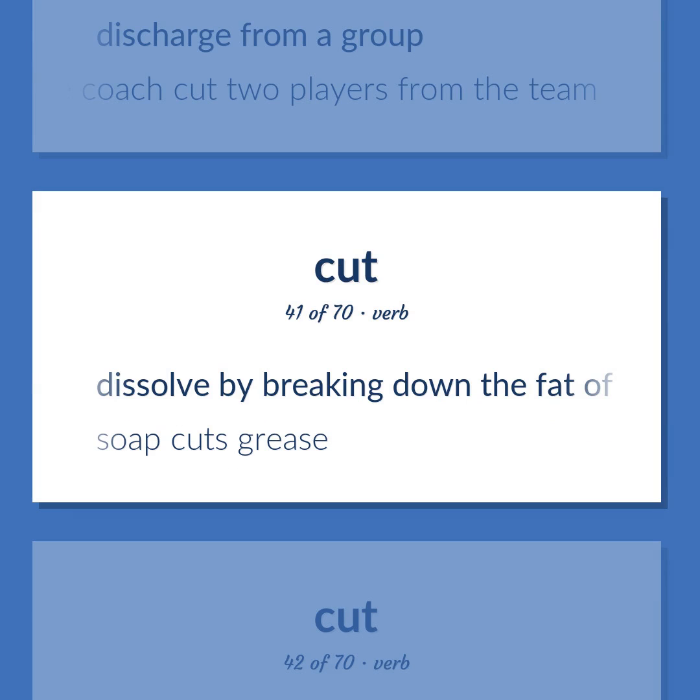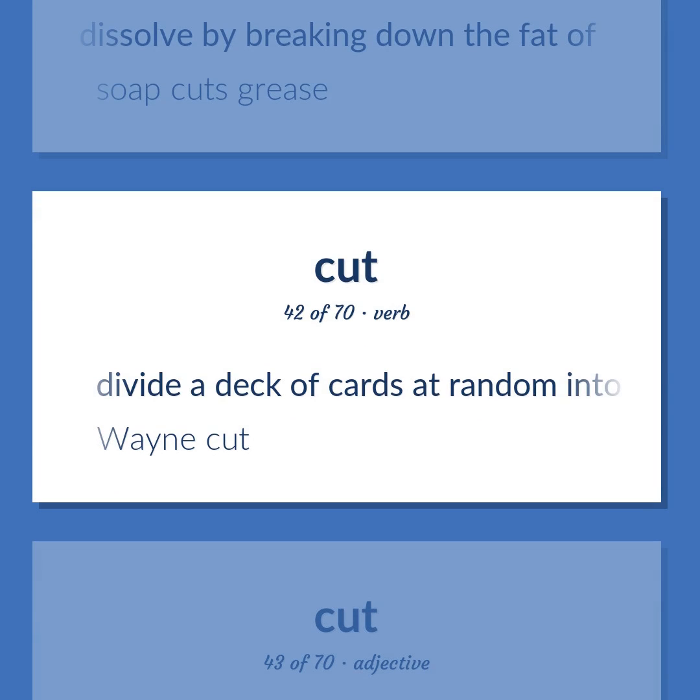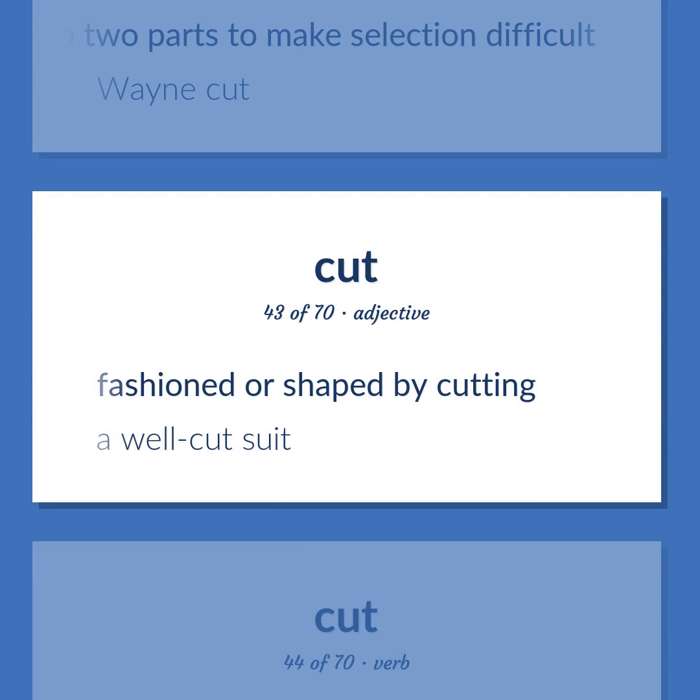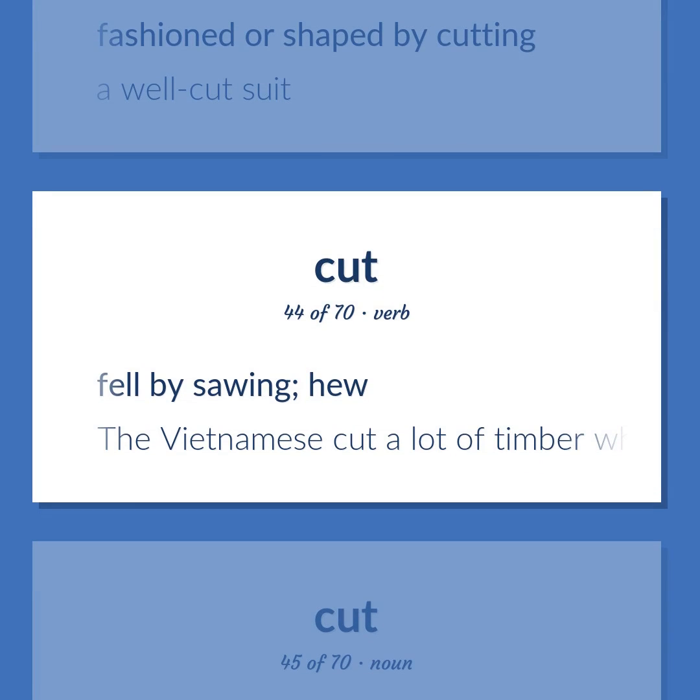Dissolve by breaking down the fat of. Soap cuts grease. Divide a deck of cards at random into 2 parts to make selection difficult. Cut the cards. Fashioned or shaped by cutting. A well-cut suit. Fell by sawing. Hew. The Vietnamese cut a lot of timber while they occupied Cambodia.